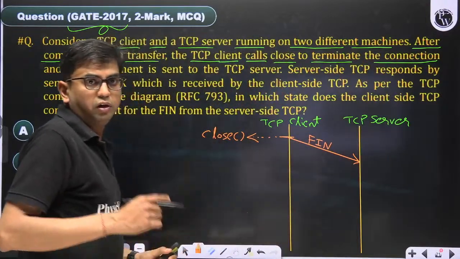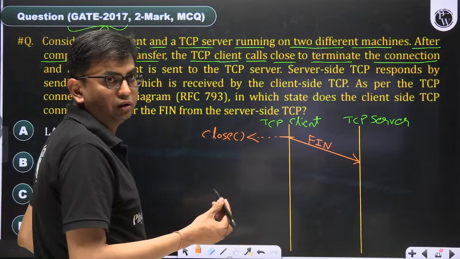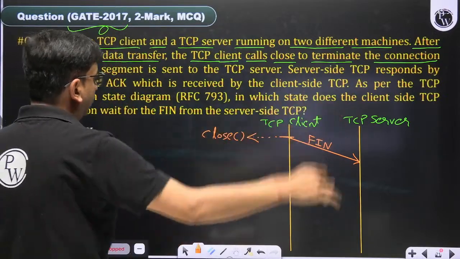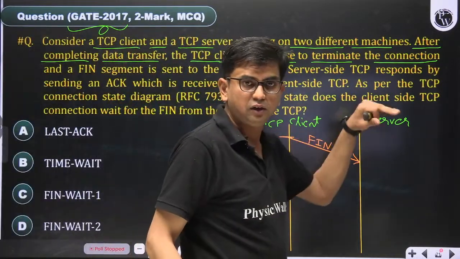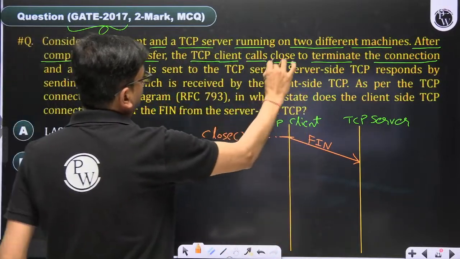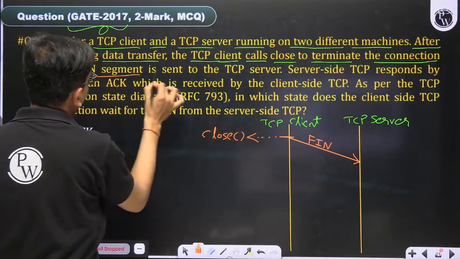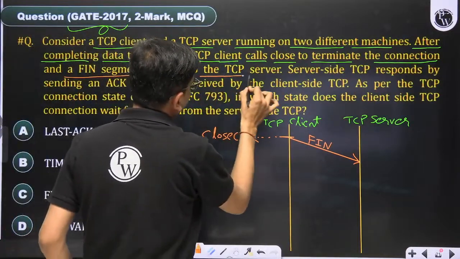So the FIN segment is transmitted by the client as per the question. The client calls close to terminate the connection and the FIN segment is sent to the TCP server.